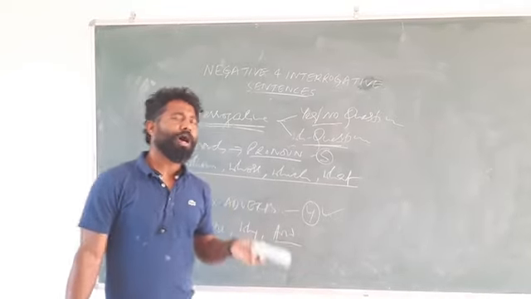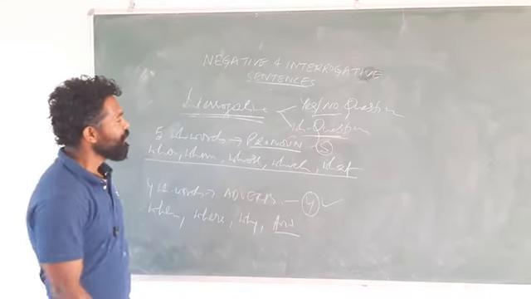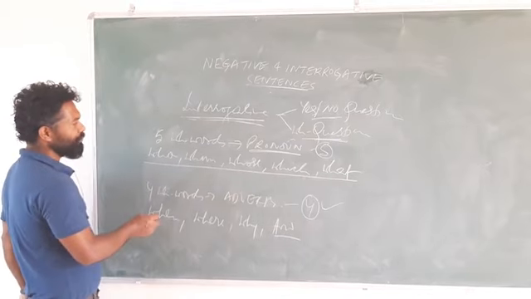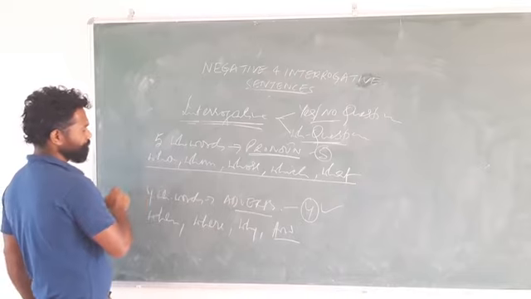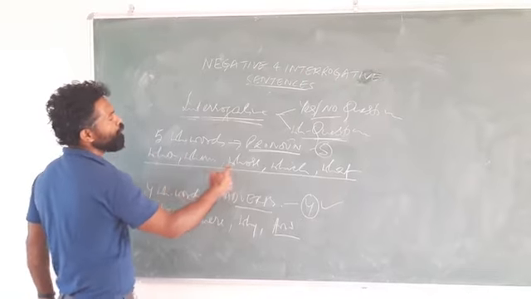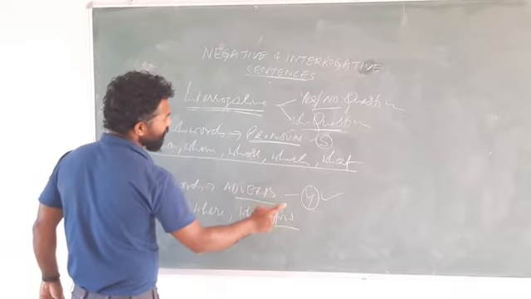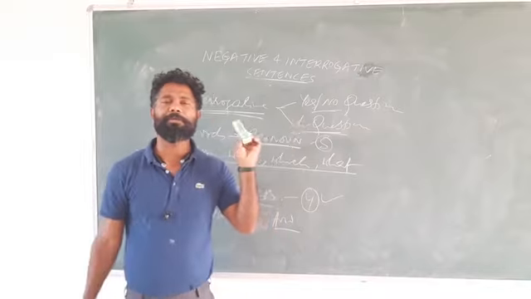WH questions start with WH words. How many WH words are there? We classify WH words into two categories: pronouns and adverbs. There are five pronouns and four adverbs. The five pronouns are who, whom, whose, which, and what, and the adverbs are when, where, why, and how. In the next lecture we will study all about interrogative sentences.